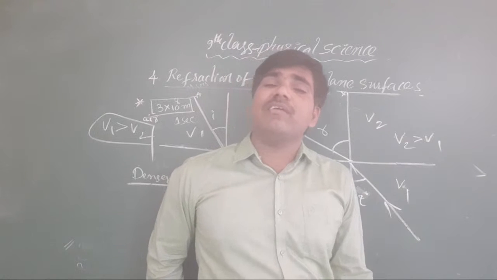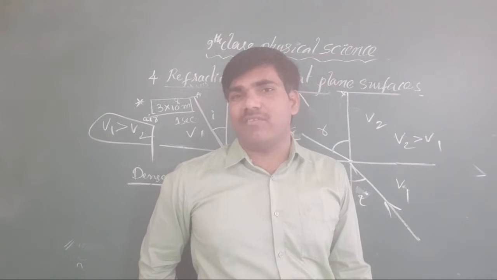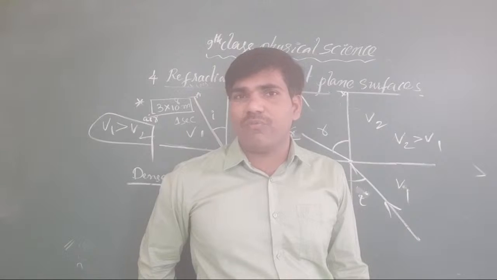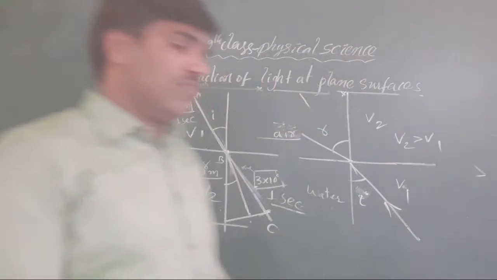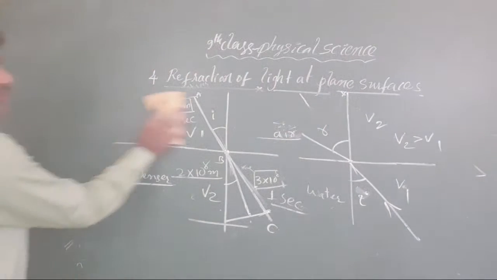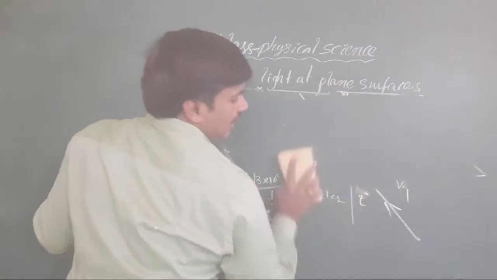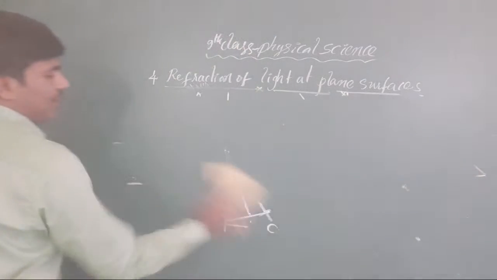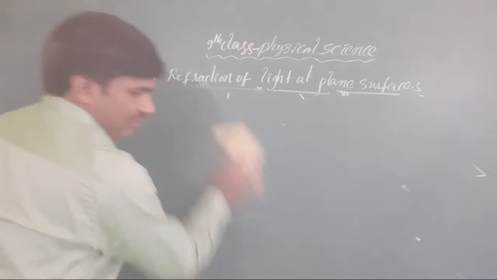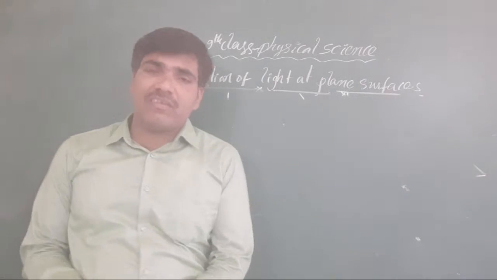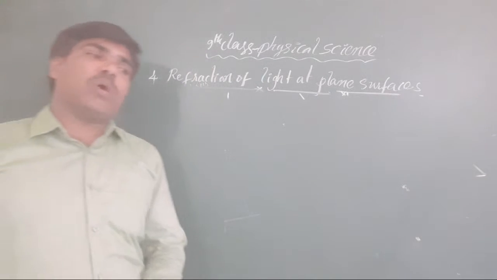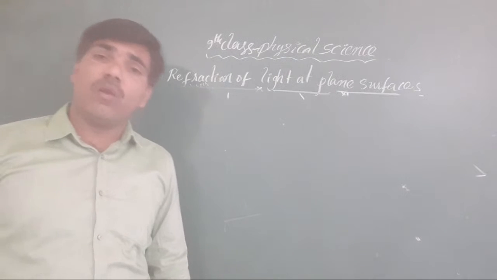When the velocity is greater, the time is less. Clear or not, all of you? This is our concept here. We discussed greater velocity as well as lesser velocity, why the velocity becomes greater and why it becomes lower.